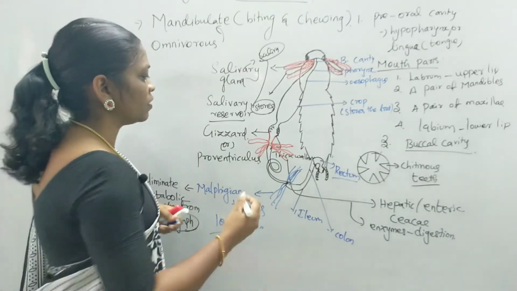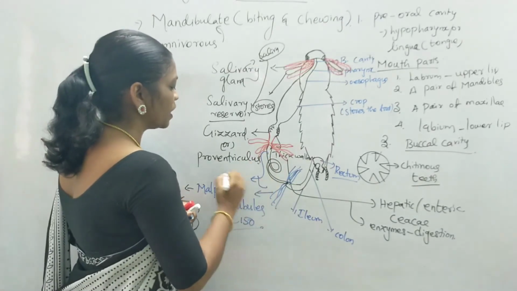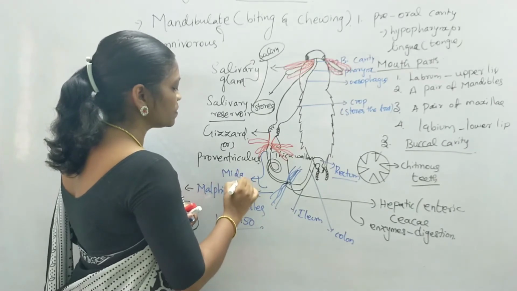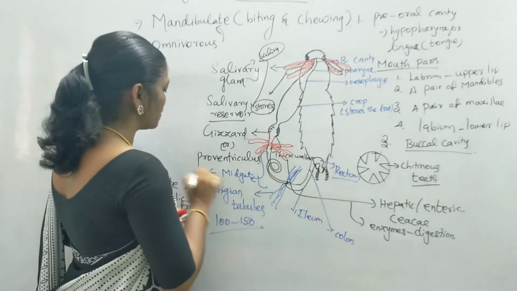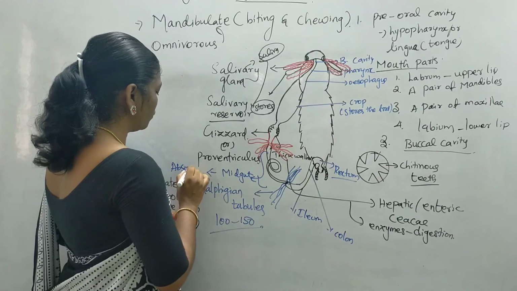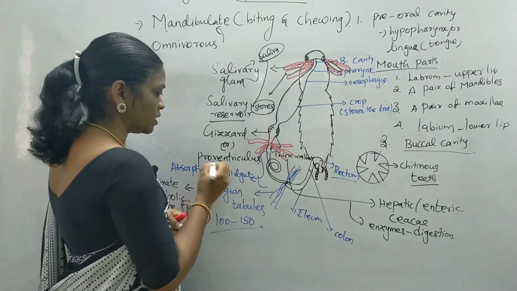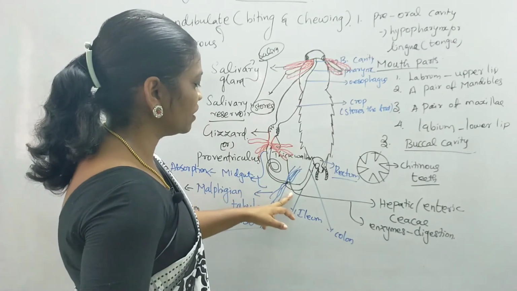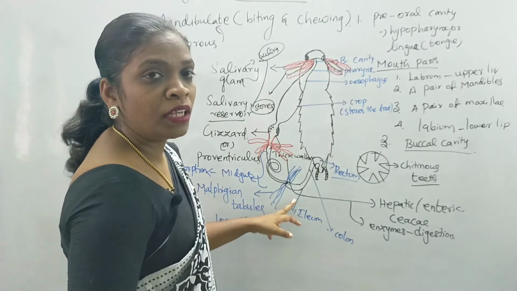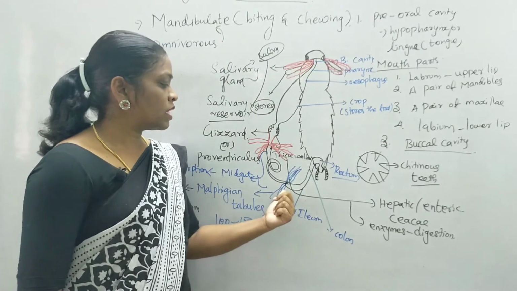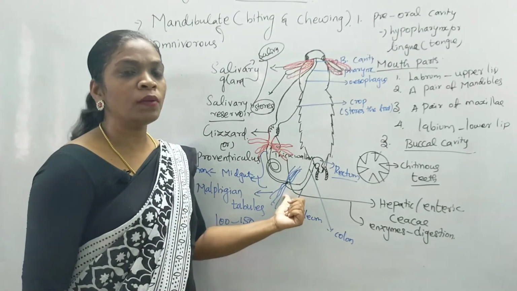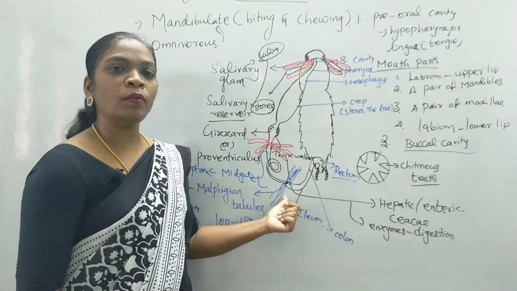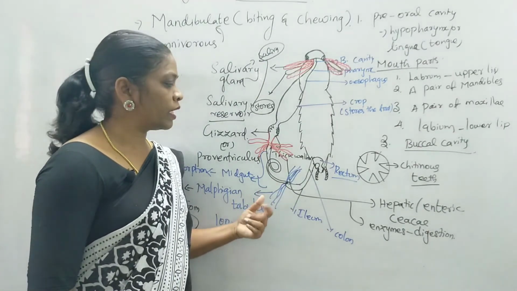The function of the midgut is the absorption of digested food substances. They help in absorption of nutrients during the process of digestion. Followed by the midgut, you can find the region where the midgut meets the hindgut. You can find 100 to 150 Malpighian tubules. These Malpighian tubules help in removing the excretory waste and metabolic waste from the hemolymph of the organism.